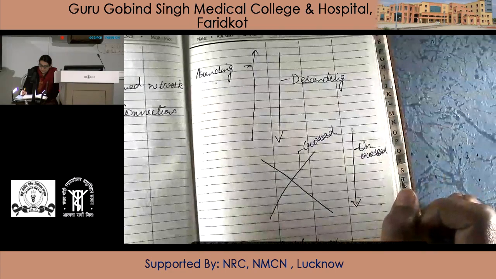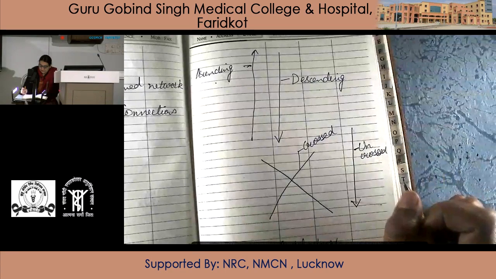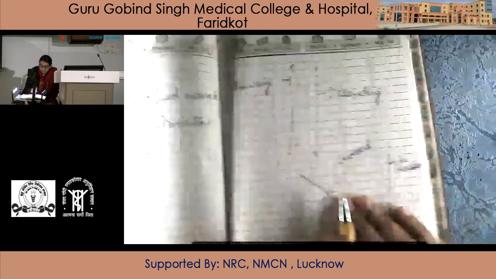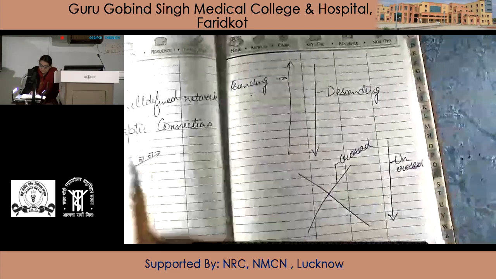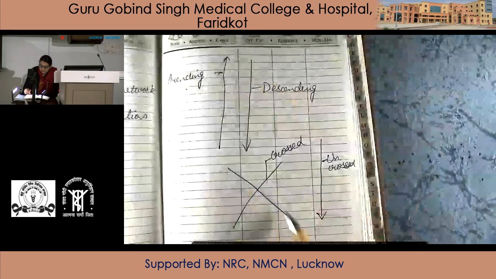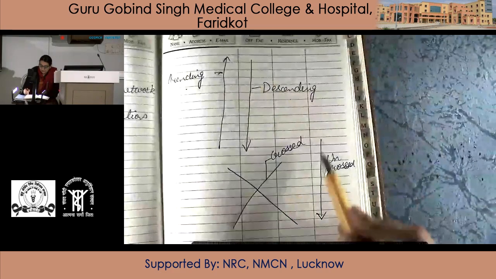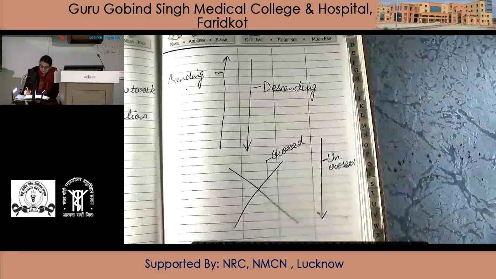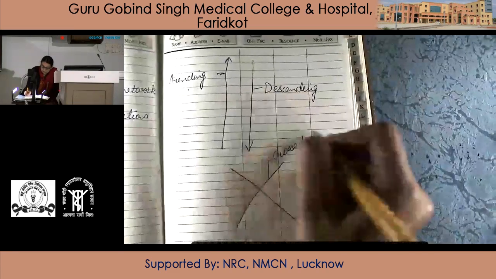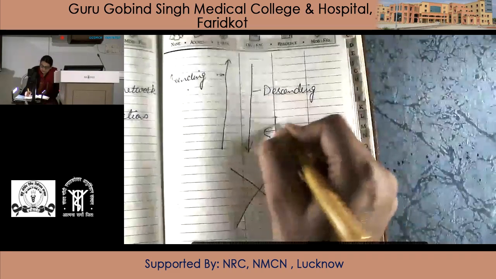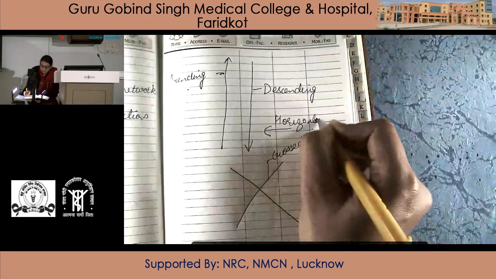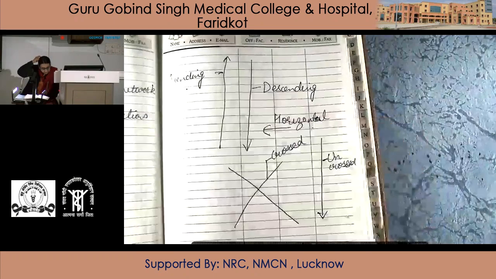So the afferent and efferent connections are polysynaptic, meaning multiple synapses. They are ascending, descending, crossed and uncrossed connections which send collaterals. Collaterals are horizontal connections to each other.